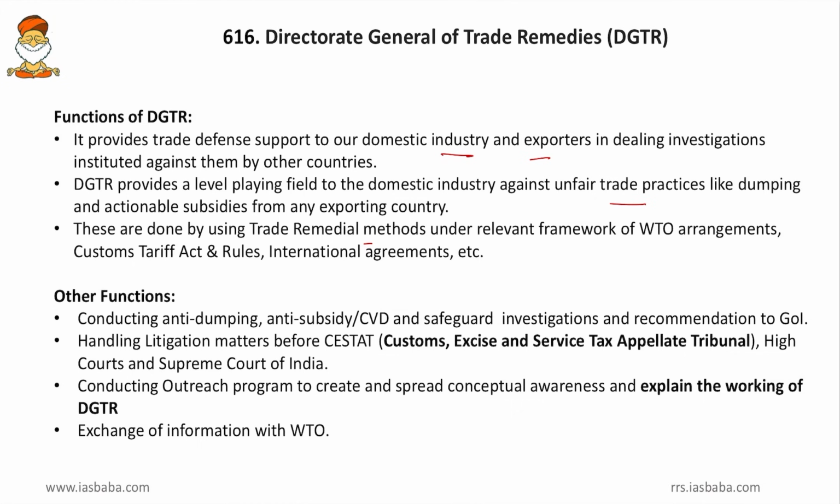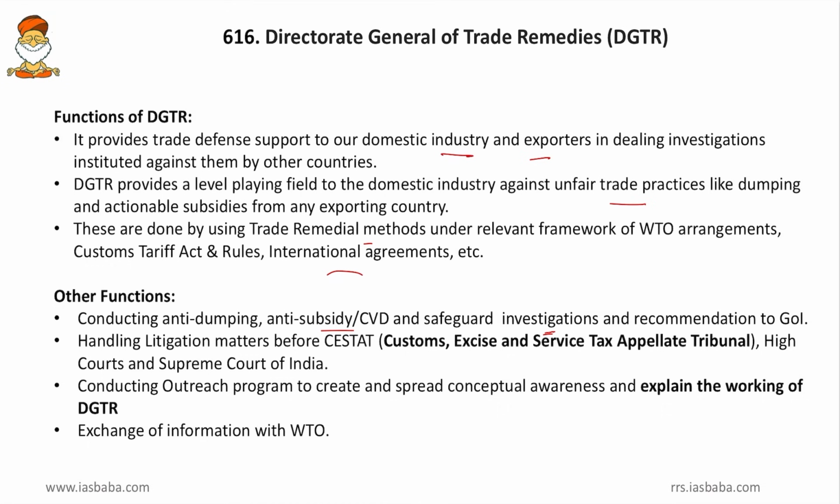And then the Customs Tariff Act and rules of India. So both domestic and international laws are taken into consideration, and also the international agreements, that is the bilateral agreements with the country with which the dispute has to be resolved. Then, other functions: conducting anti-dumping, anti-subsidy or countervailing duty, and safeguard investigations and making recommendations to the GOI. So we have discussed how it will recommend.